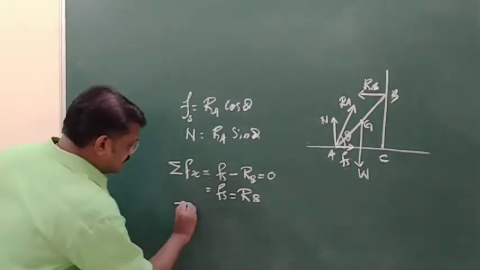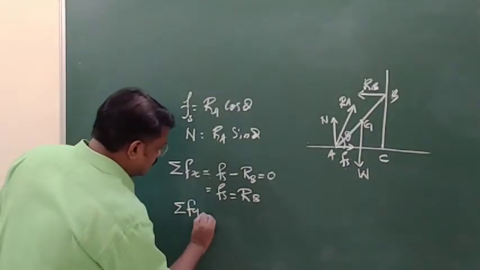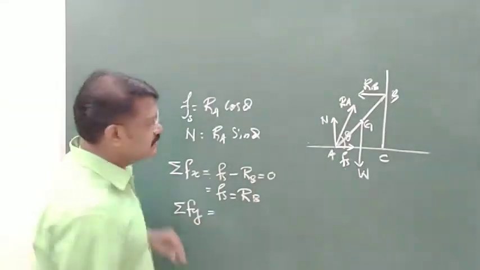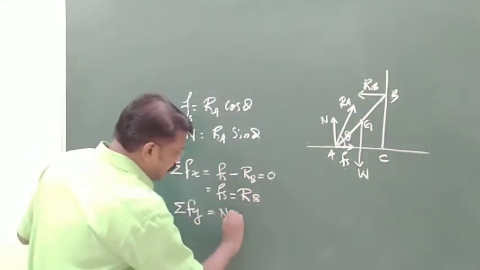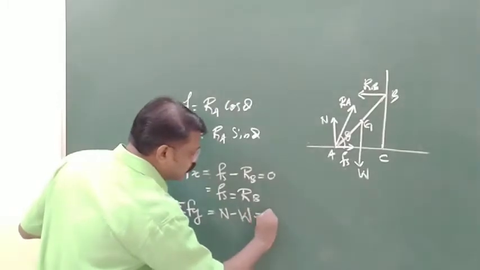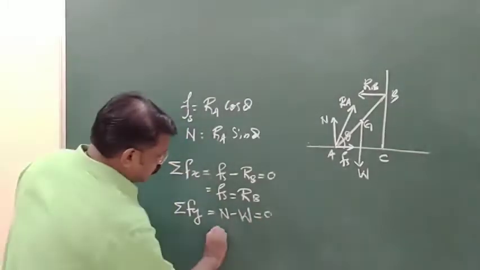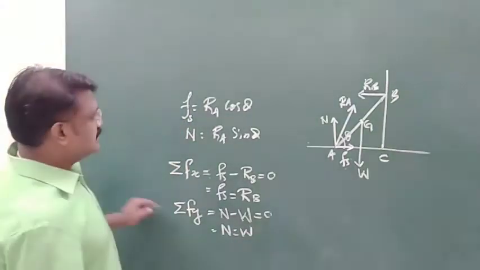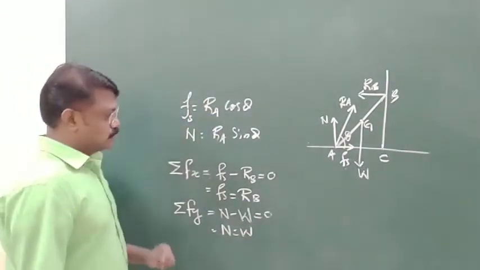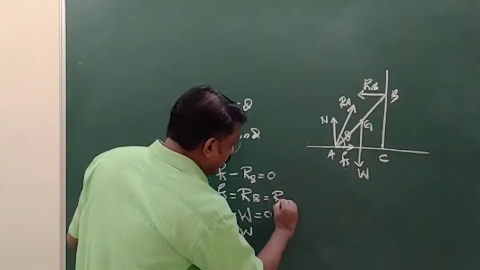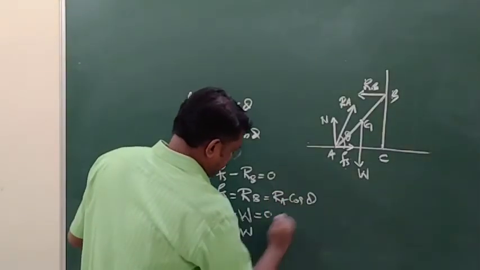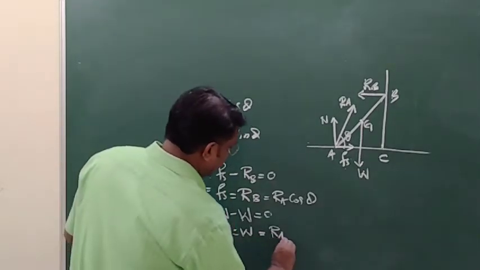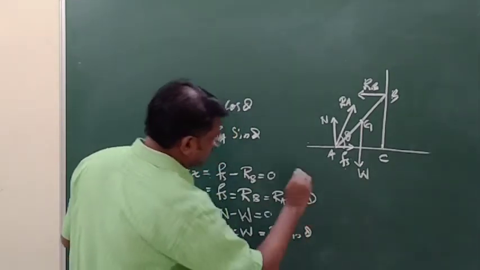Okay, then sigma Fy is equal to, which are the forces acting in the y direction? They are N minus W equal to 0. So N is equal to W. So what is Fs here? Ra cos theta. So which is equal to Ra cos theta. And what is N? That is Ra sin theta.